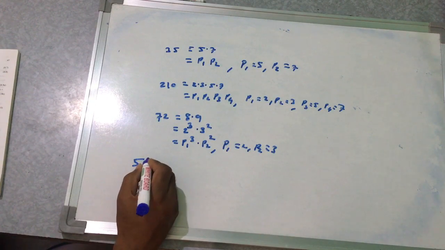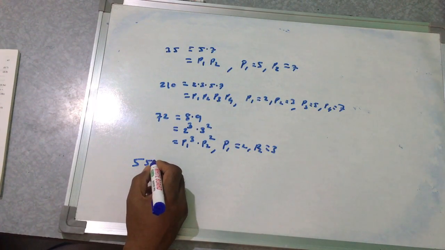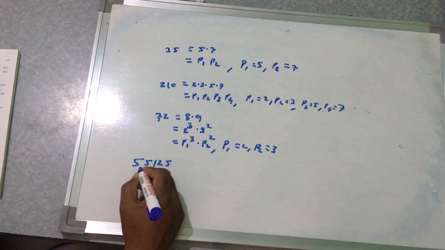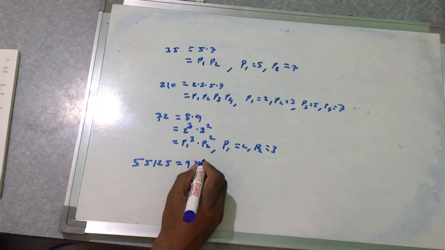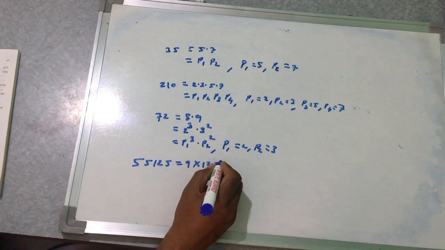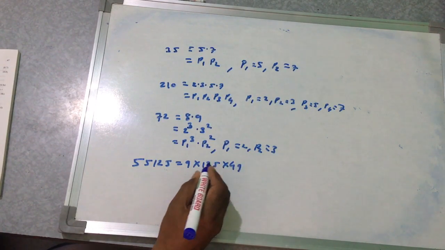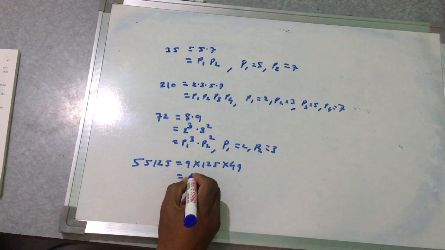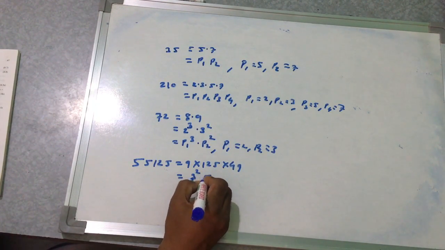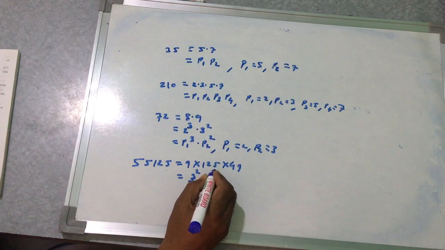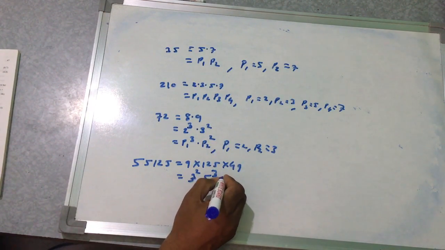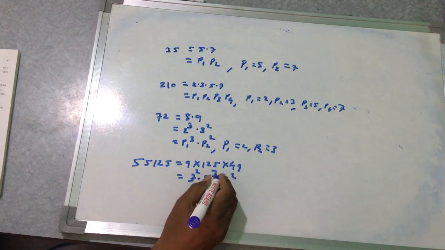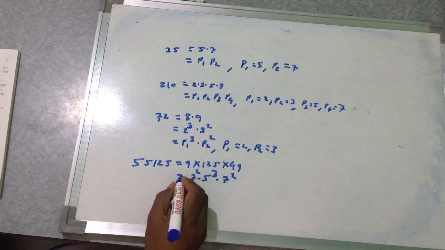So in this manner we calculate the number 55125, which is equal to 9 into 125 into 49. This is equal to 3 square, 5 cube which is 125, and 7 square which is 49.